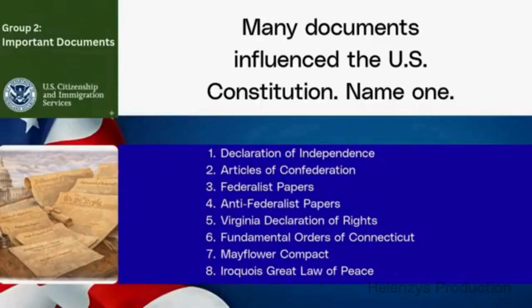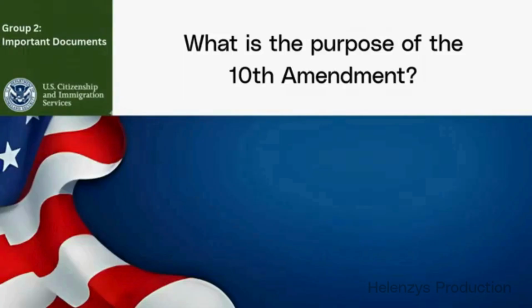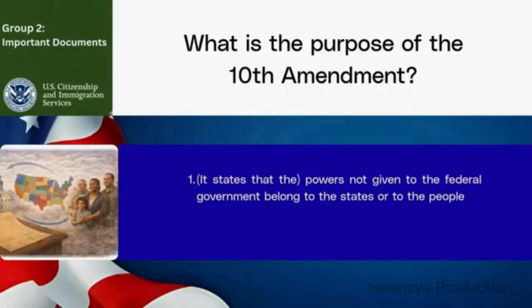Quick recall. Many documents influenced the U.S. Constitution. Name 1. Declaration of Independence. Articles of Confederation. Federalist Papers. Anti-Federalist Papers. Virginia Declaration of Rights. Fundamental Orders of Connecticut. Mayflower Compact. Iroquois Great Law of Peace. What is the purpose of the 10th Amendment? It states that the powers not given to the federal government belong to the states or to the people.